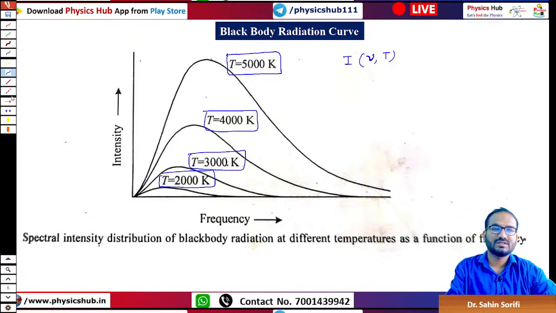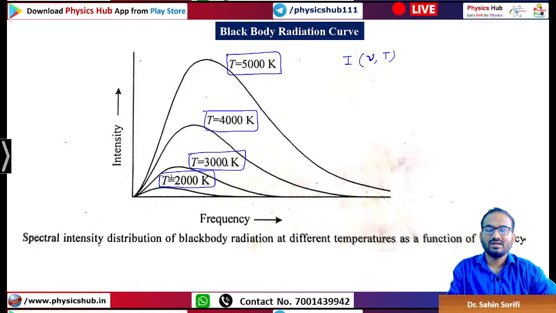Now just notice carefully one thing: in all the curves there is a peak. For this one, the peak lies here. At T equals 4000 Kelvin, the peak shifts towards the left, for the frequency. Obviously, when you plot it with wavelength, this peak shifting will be in the opposite direction. As you keep on decreasing the temperature, the peak of this curve comes towards the left in the intensity versus frequency curve.